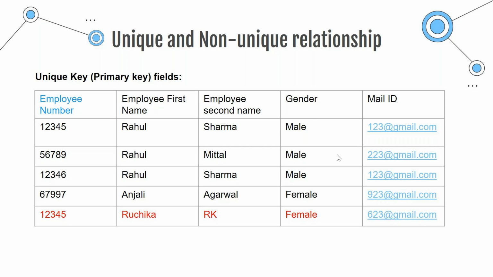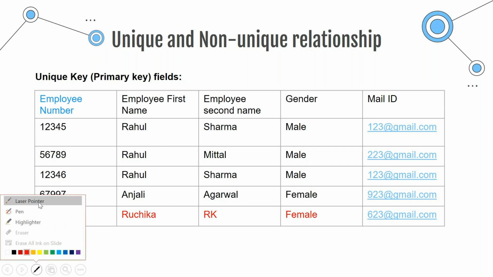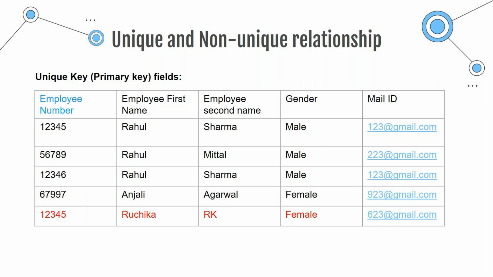See, to create any table, it is mandatory for us to understand the unique and non-unique relationship. So unique relationship means, say here, these are all my fields. Imagine this is an employee database table. This employee database table is used to store information about employee number, employee first name, second name, gender, and mail ID, all related to the employee.